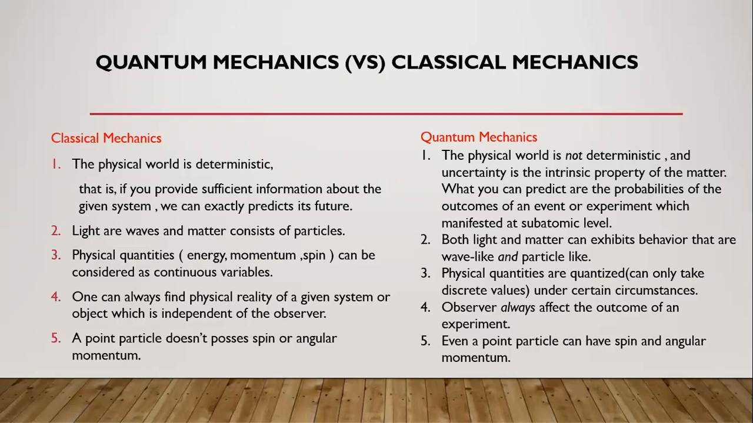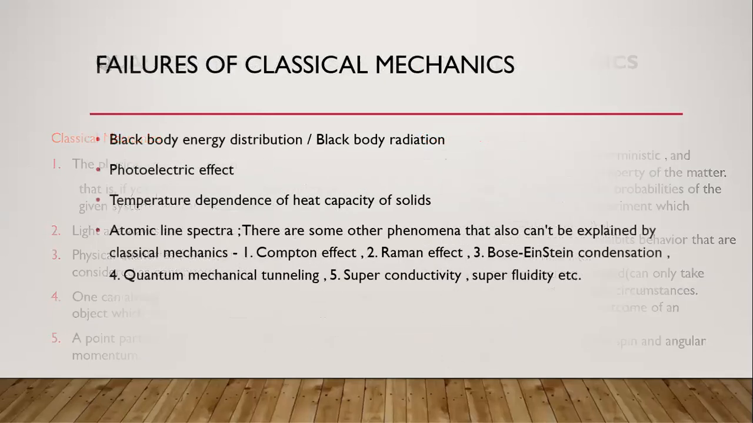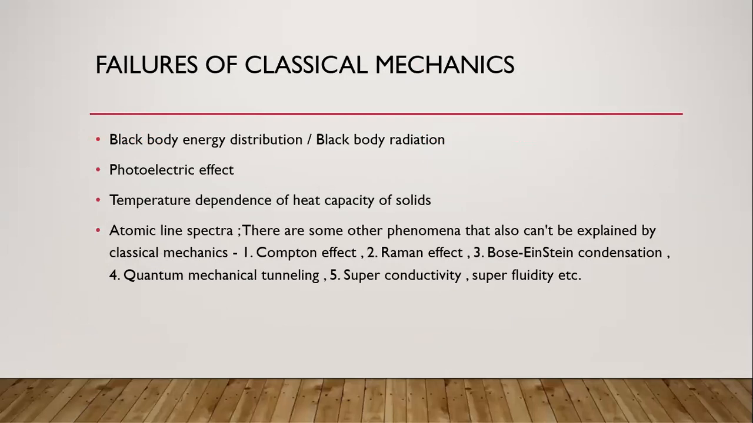See, but in quantum mechanics, all microscopic particles are observed to have some spinning as well as angular momentum exhibited by the particle. And what are the failures of classical mechanics? Due to those assumptions and predictions in classical mechanics, it is unable to explain certain things.